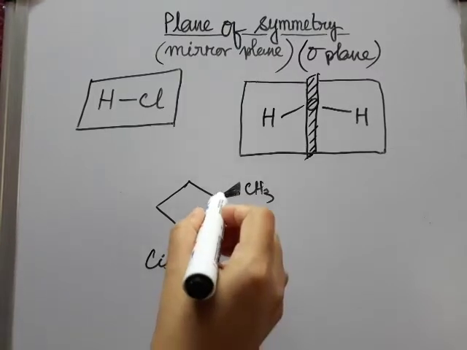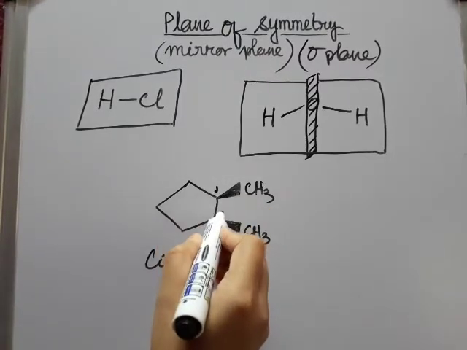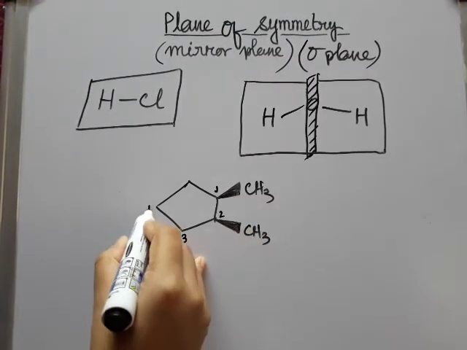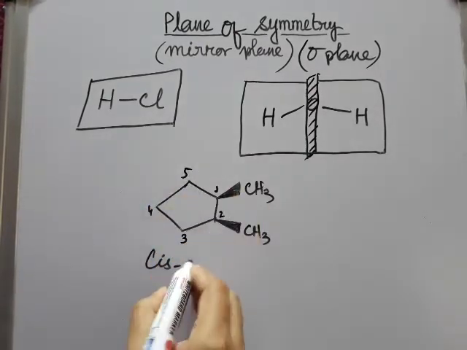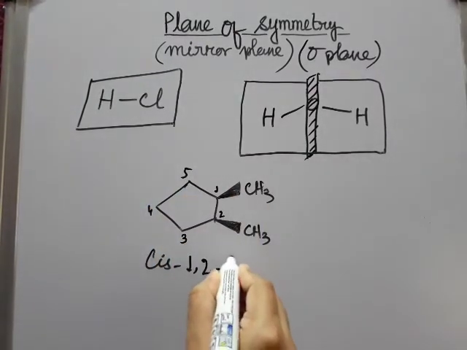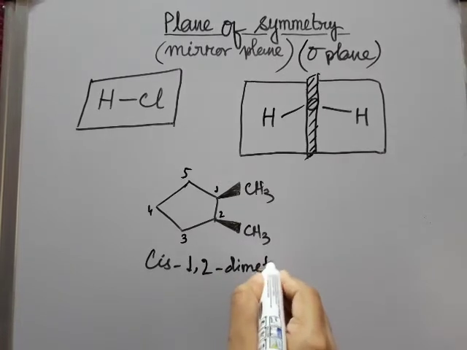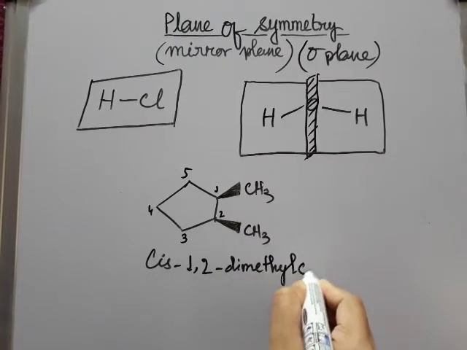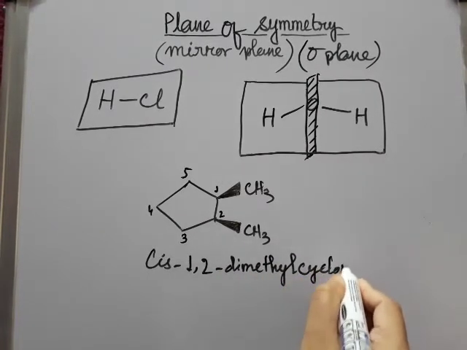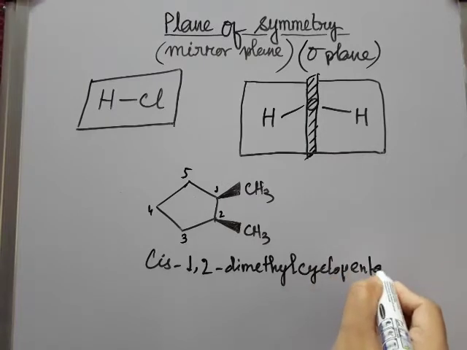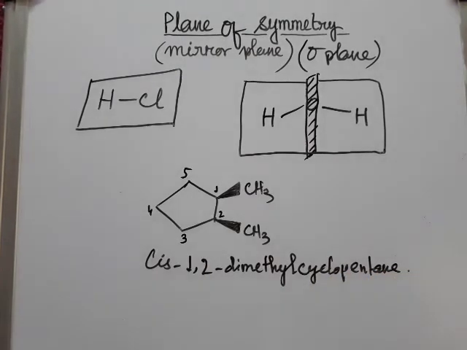So if we want to name it, this is 1,2-dimethylcyclopentane, right?